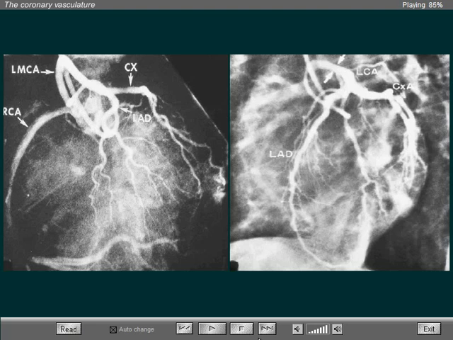The interposed coronary artery can become compressed by the aorta and the pulmonary trunk, and sudden deprivation of left ventricular blood flow will result, and this will lead to sudden death.